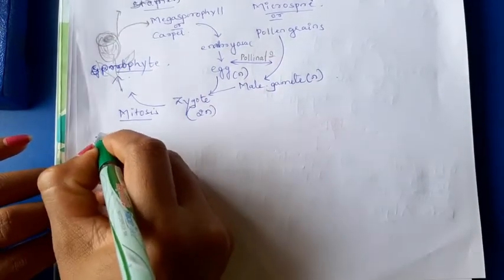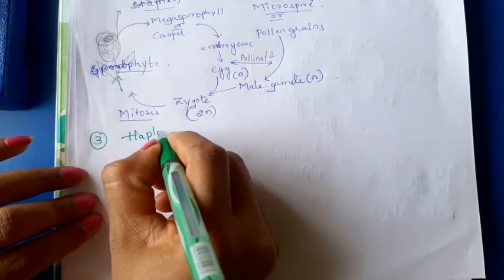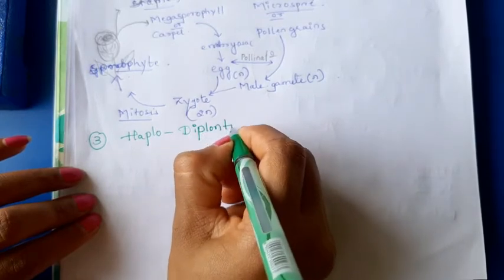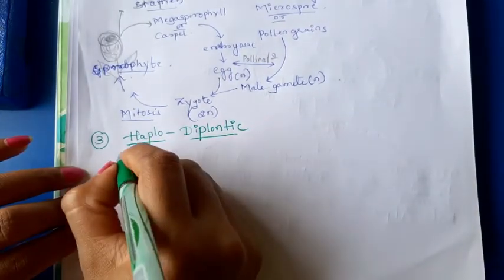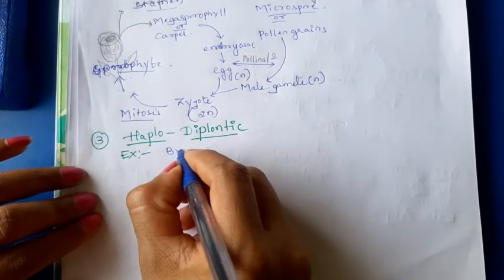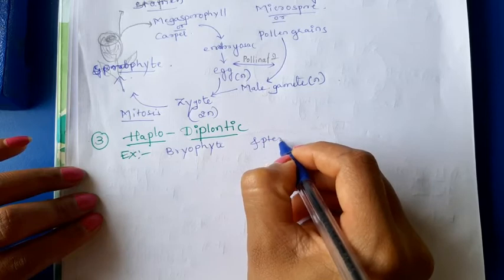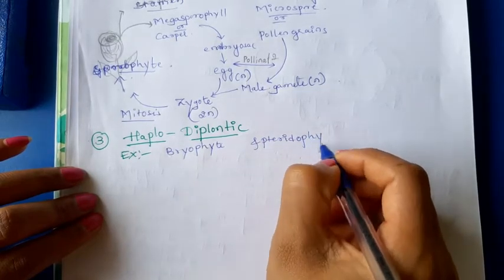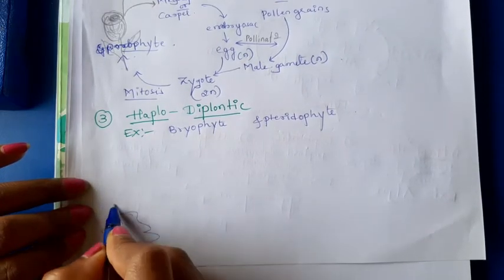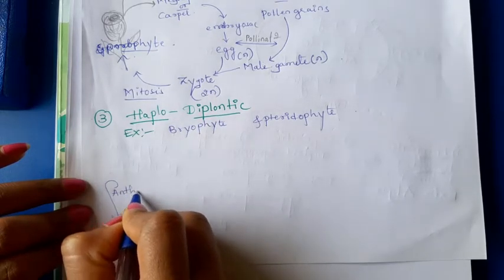Then third one, that is the haplodiplontic life cycle, we can see in bryophyte and pteridophyte. In case of bryophyte also, the plant body is thallus. It has the male sex organ, antheridium.